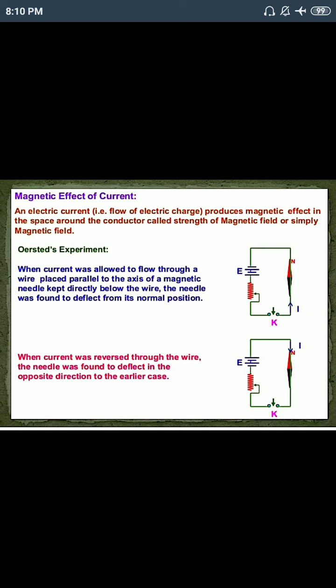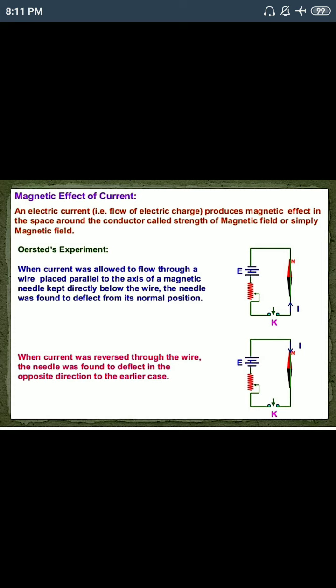So a magnet is a substance which attracts small pieces of, not all, but a few metals, that is iron, cobalt, nickel, etc. A few substances over there. These are called the magnetic substances, and the space around the magnet within which we can experience its force is called magnetic field.